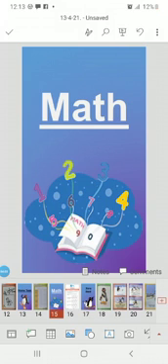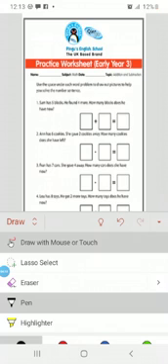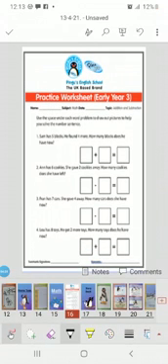Now come to the maths worksheet. And what we have to do, we have to do this worksheet. Write down your name and today's date. Use the space under each word problem to draw out pictures to help you solve the number sentence. Now I am reading the first problem. Sam has 5 blocks. He found 4 more. How many blocks does he have now?